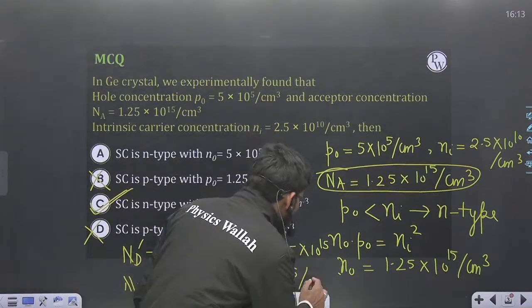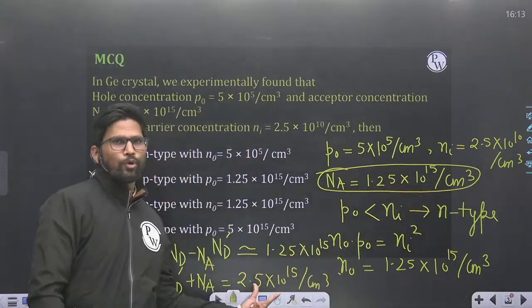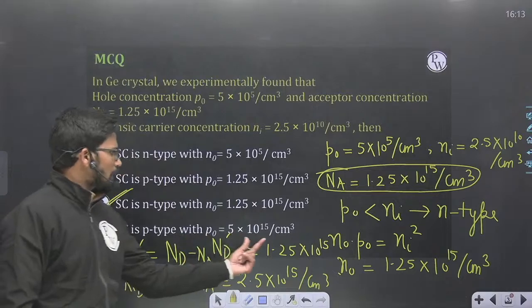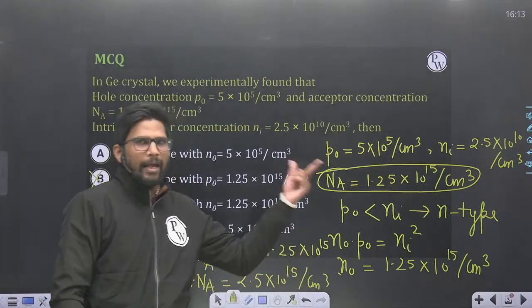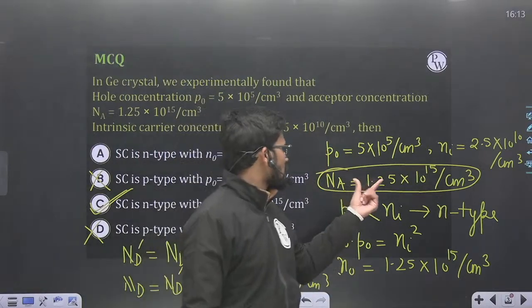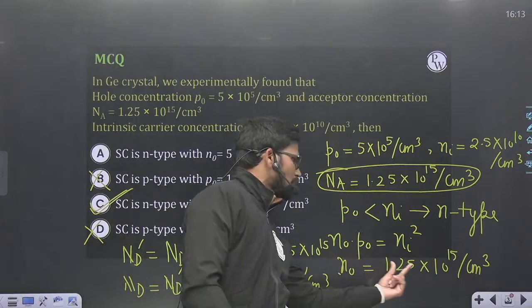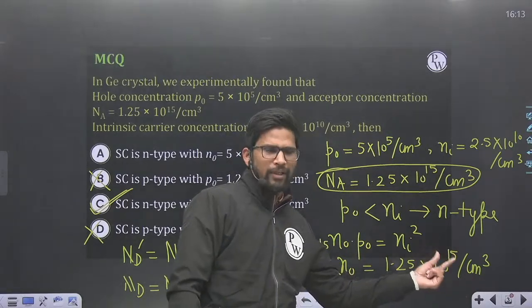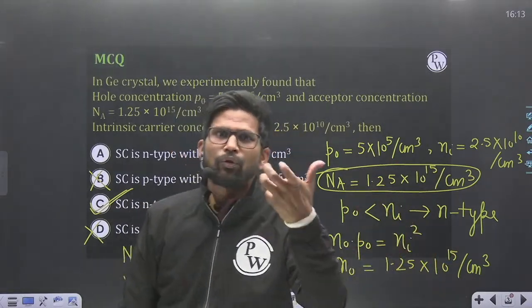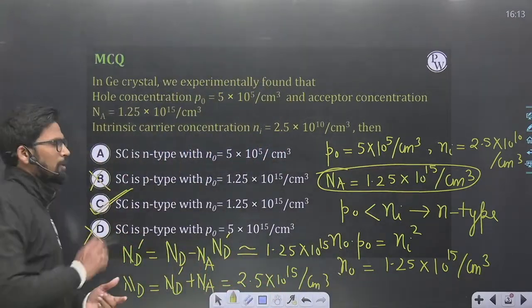Actually this semiconductor is doped with this much of acceptors and this much of donors. So effectively this much of donors remains, and they make this semiconductor N type, with hole concentration equal to 5 into 10 to the power 5 and electron concentration equal to 1.25 into 10 to the power 15, approximately equal to the effective donor concentration. So that's why option C is correct.